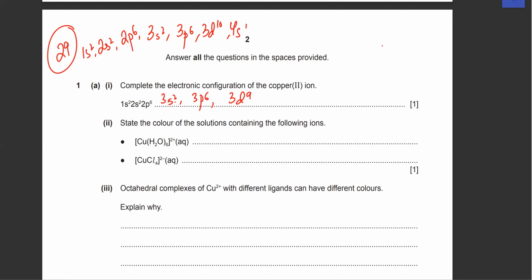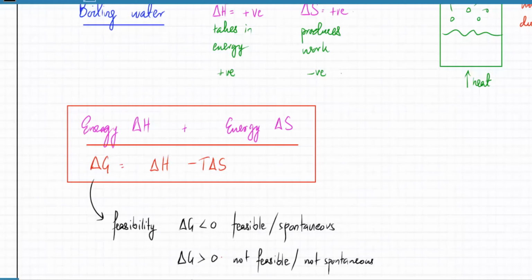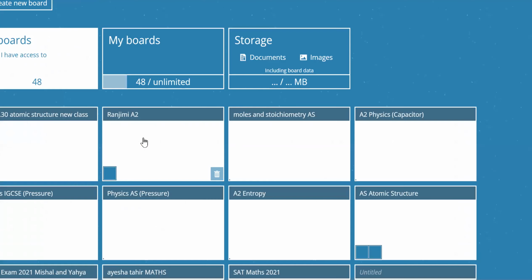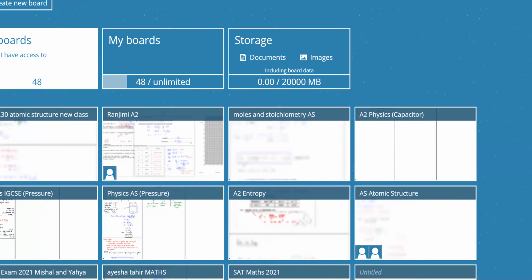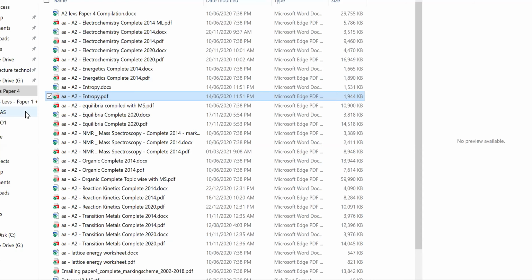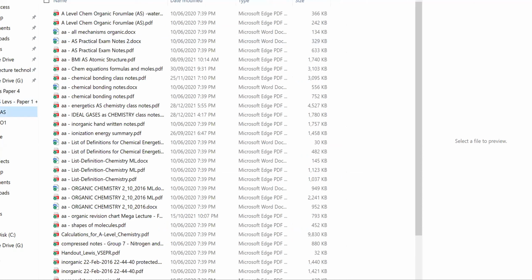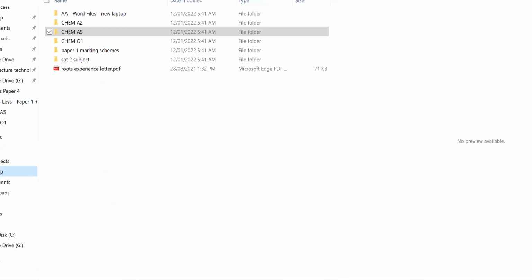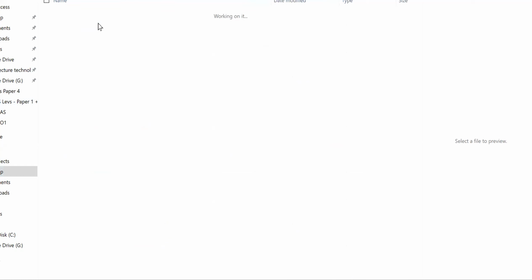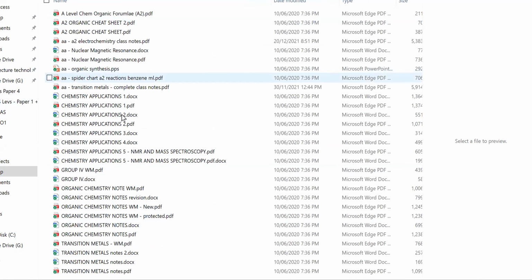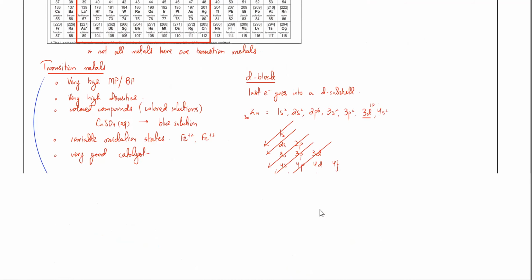You're supposed to know the color of the complexes. So let me open the board for transition metals that we did earlier. I'll have notes for that. Just a second. So we did all of this.